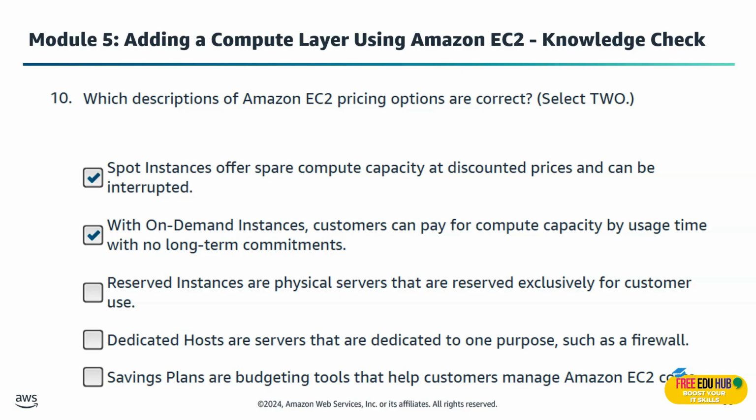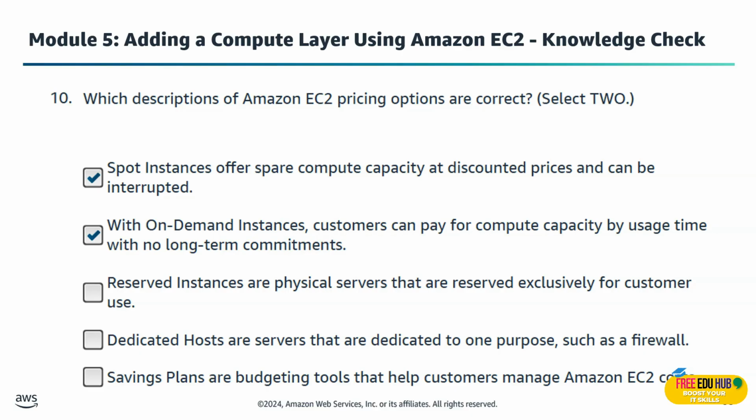The other right option is that with on-demand instances, customers pay per usage time and no long-term commitments are required. It's a pay-as-you-go model, so you only pay for what you use and can start and stop anytime.